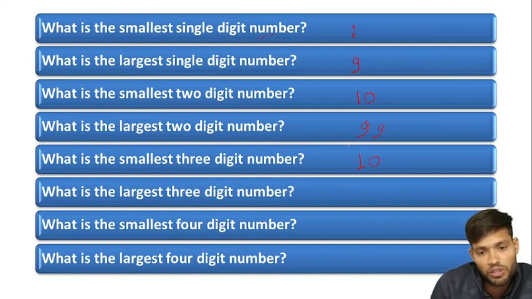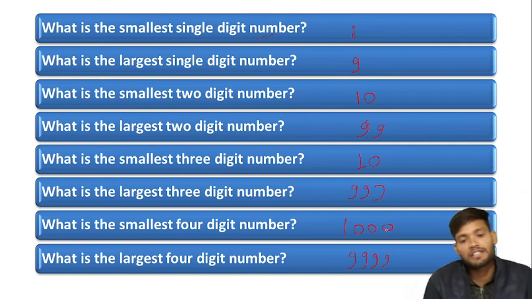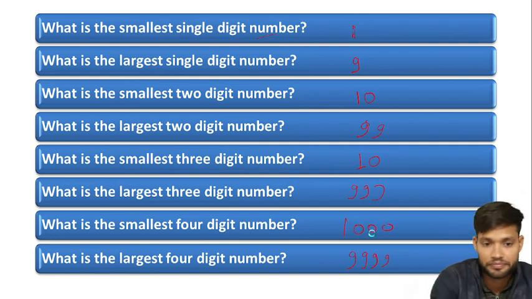When we talk about the largest number, we simply take 9, but single digit 9, double digit 99, and three digit largest number, 999. So simple. And if we talk about 4 digits, 4 times 9, and the 4 digit smallest number is 1 and after that 3 zeros. That is the whole fact.